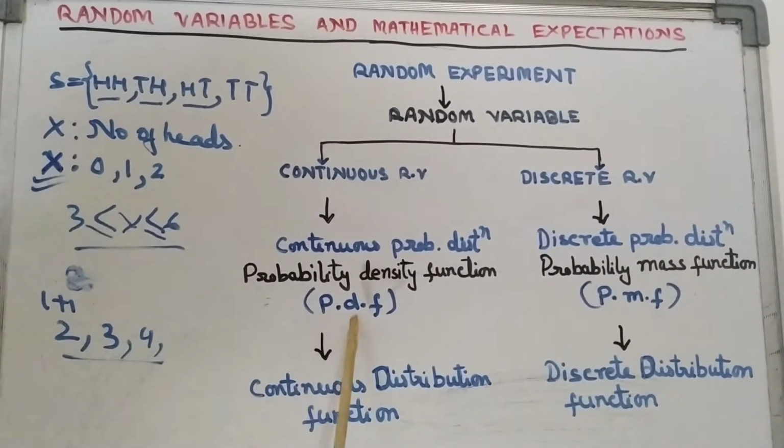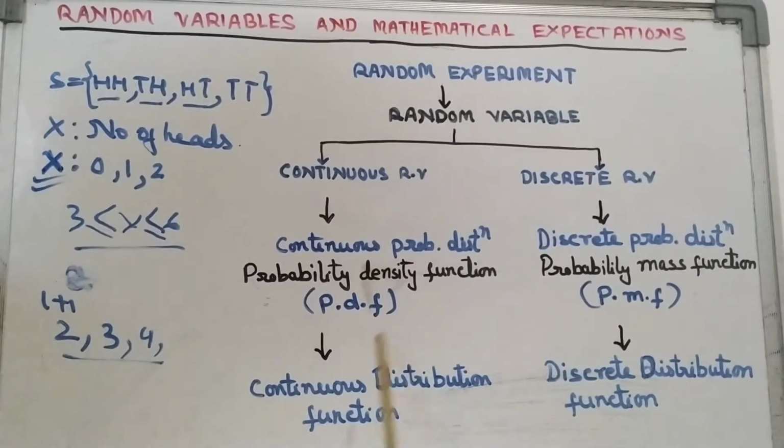Okay, if we take the cumulative of the probability density function we will get the distribution function. So under this heading we get the continuous distribution function and here we get the discrete distribution function.